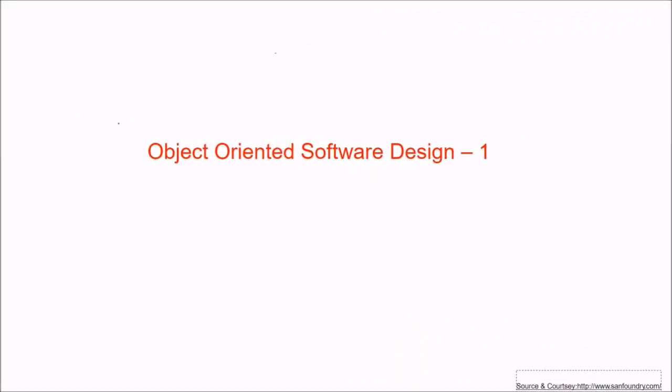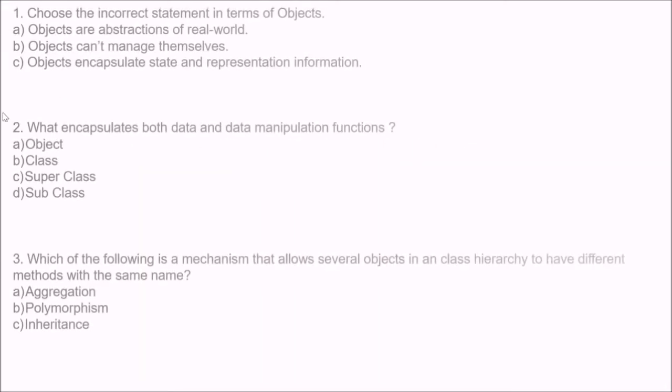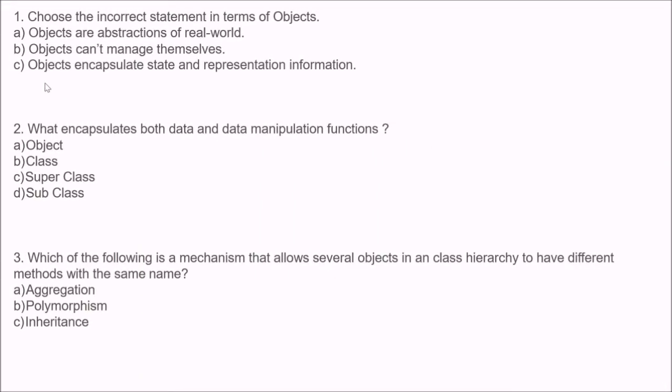Now let us see a few more questions in software engineering, MCQ questions. Today's first topic is object-oriented software design. So the first question is: choose the incorrect statement in terms of objects. Which is the incorrect statement?